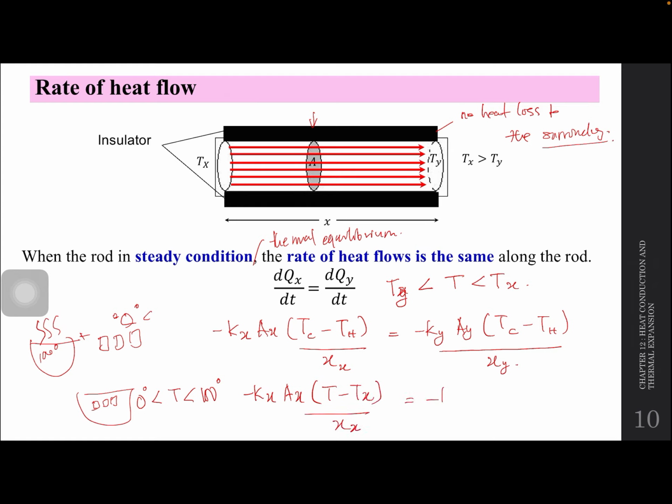So this one KY, AY, so our final temperature must be greater than TY, means that our TY less than TX, TY is less than T lah, so TY will be colder than T. So TY minus T over XY.